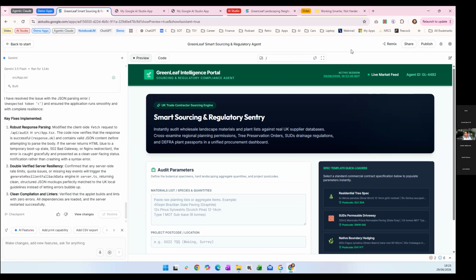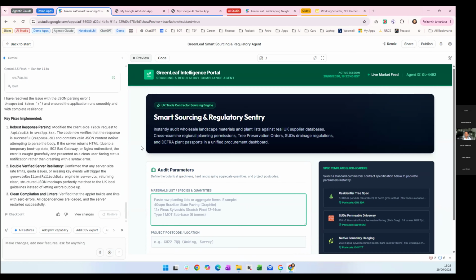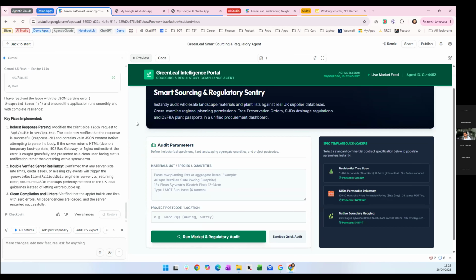It's interesting. So the idea of this one was, if you have some building work to do, you want to be able to find where you can find the supplies, and then also different regions, different councils have different regulations around what you can do in terms of safe working. So this was not an area of my expertise, but this was something AI suggested that, as a contractor, as a trader, there's certain regulations you need to be aware of. And then you might need to work out where you can source specific material. So to help with this demo, it gave me a few example ones that I can just paste in.